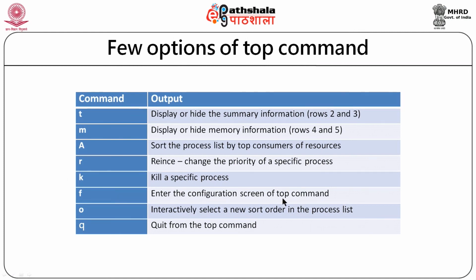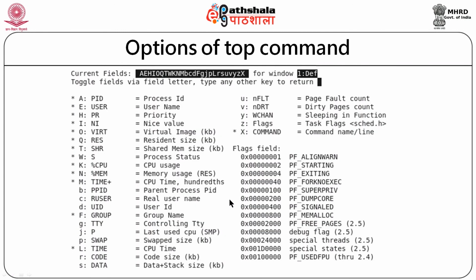We can enter into the configuration screen of the top command. We can also select orders interactively by specifying the O command. So, what is this configuration? Let us see into detail. As I said, if we enter into configuration, this is a sample configuration screen. The process IDs, username, they are all selected. So, these are being shown on my output.